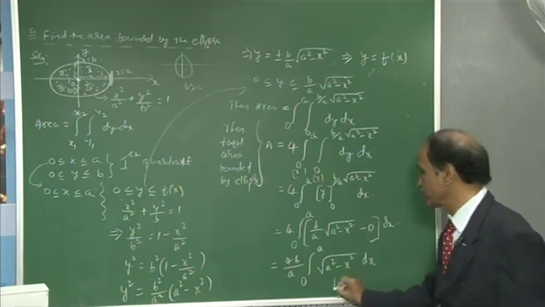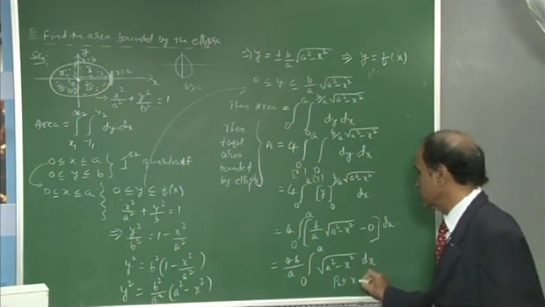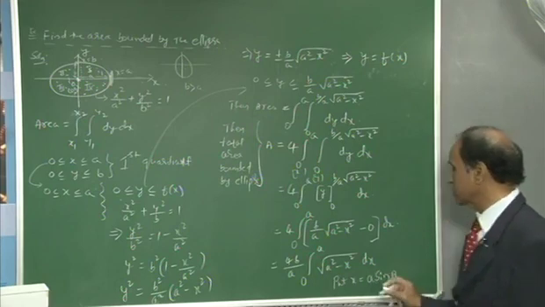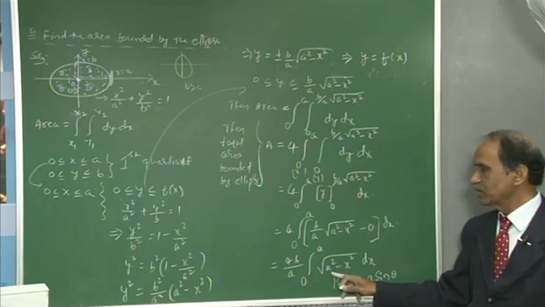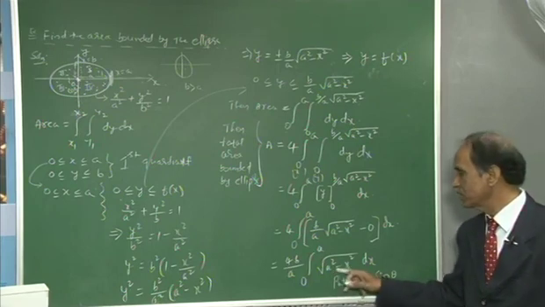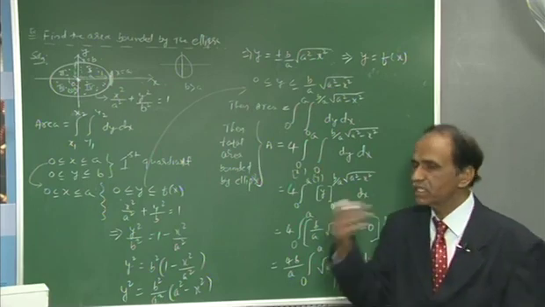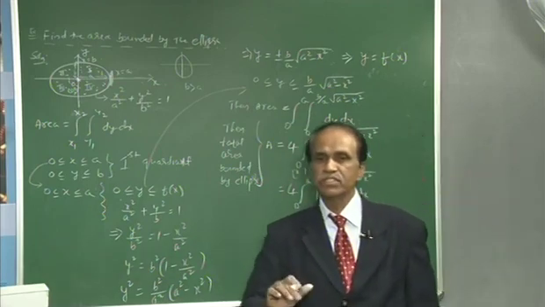So, what you have to do? Put x equal to a sin theta, because you have to remove this a, you have to make a square available in the second term, then a square minus a square sin square theta, or a square cos square theta. Any one of these will do.